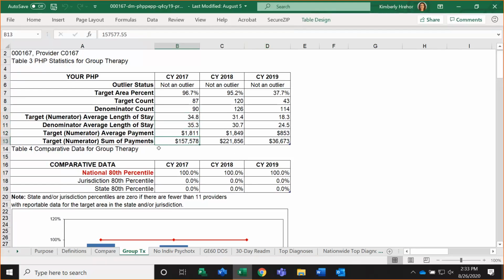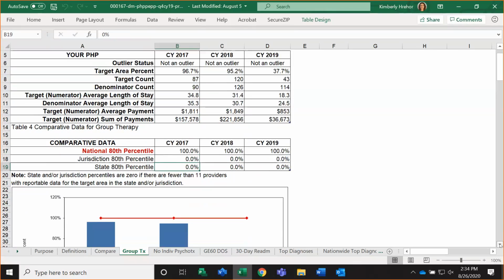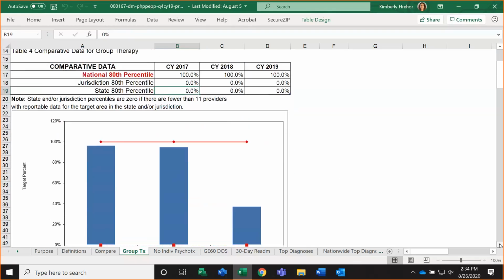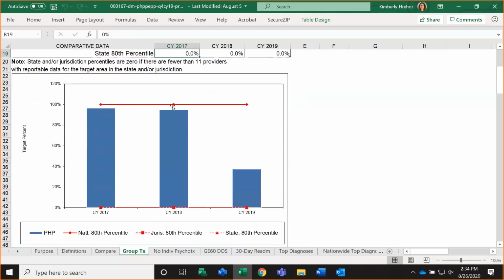Below that, as before, is the comparative data table, which identifies for us the target area percent that is at the 80th percentile for the nation and for the jurisdiction and for the state. Again, for these 3 calendar years, and these are the values that are graphed as the red lines in the graph here below.